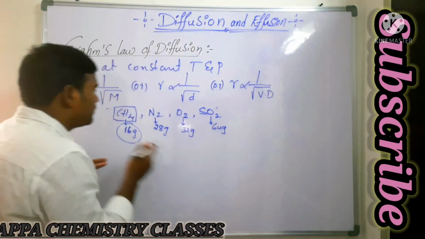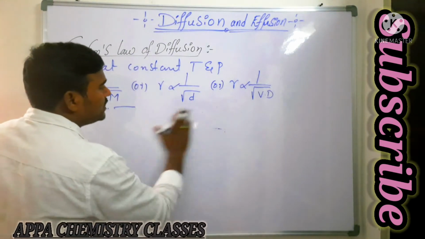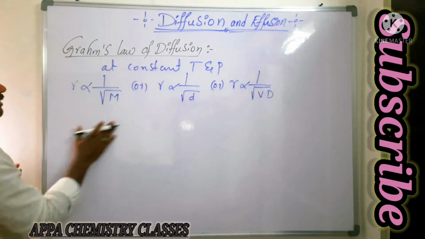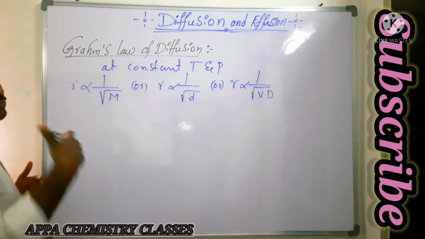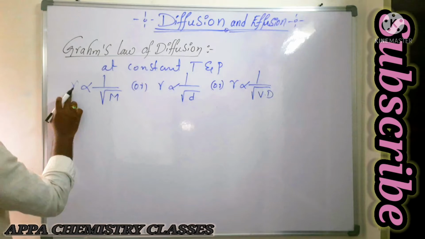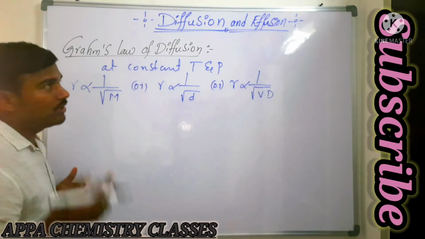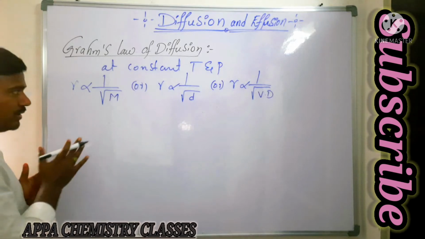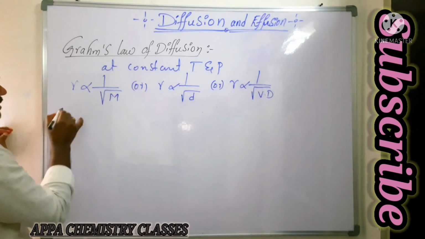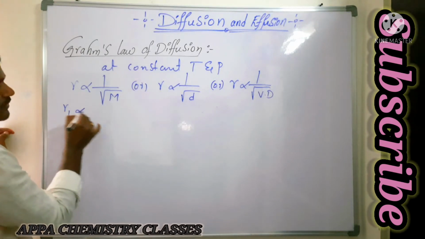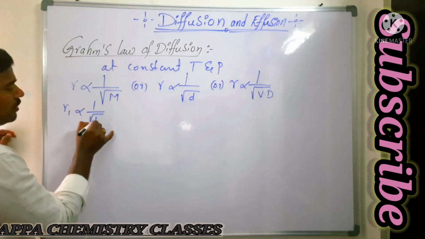So that is one of the important points: gases with low molecular weight will have a higher rate of diffusion. The rate of diffusion is inversely proportional to the square root of its molecular weight. I think you got the information here. Now from this, for the first gas, the rate of diffusion will be 1 by square root of m1.